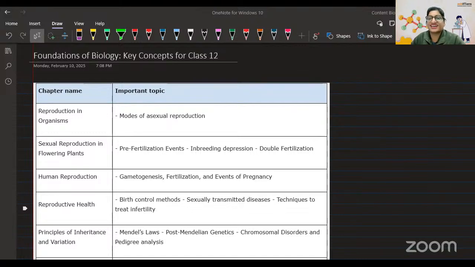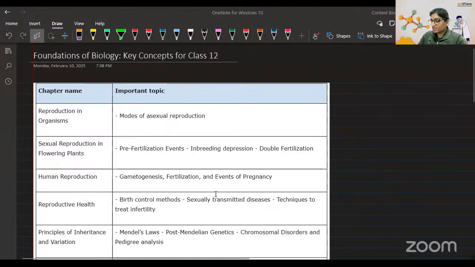The topic is already written on the screen, and I've added some important topics there, and we will be learning. I'll be taking your doubts also. As you see, foundation of biology, key concepts of class 12th. First of all, on the screen you are able to see important topics, which for sure can be there in your paper. Out of this, I will be picking some important topics and I will discuss them. And if I get some questions also, we will practice that. But that depends on what you want, because I'm going to take some important topics right now. After that, you're going to tell me.